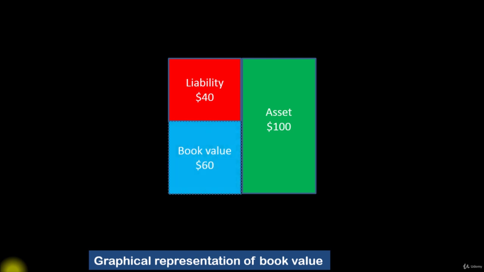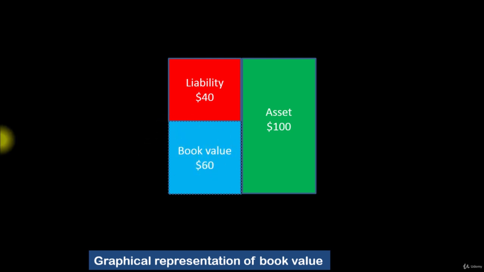Let us assume that if we were to liquidate this company, and what we mean by liquidate is that we are going to sell off all the assets of the company, turn them into cash, and take that cash to pay off the company's liabilities. What's left over belongs to the shareholder. And the leftover amount is called the book value over here. Like so, the book value.